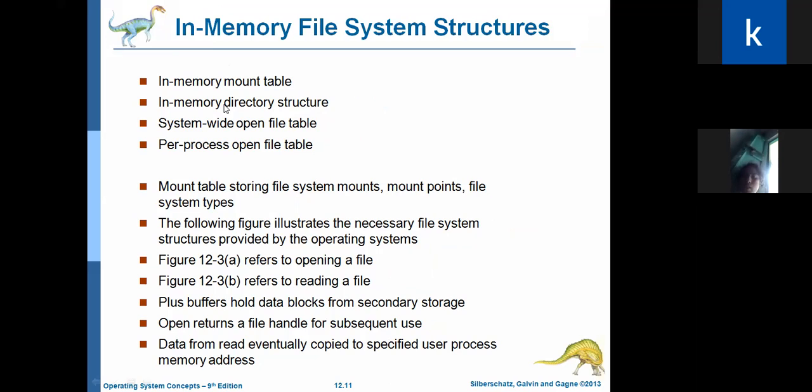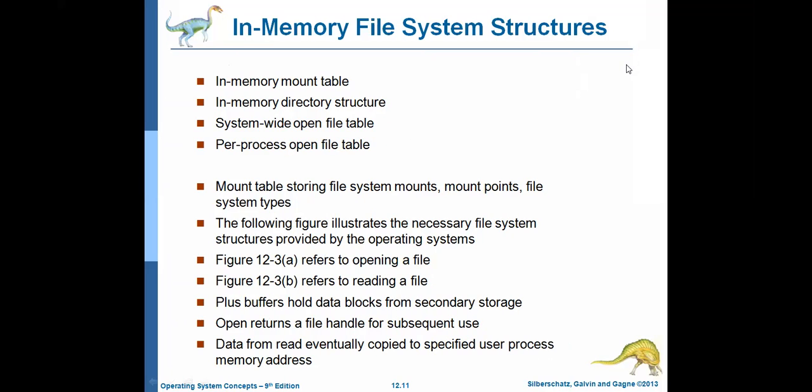And the next one is the in-memory directory structure. What is it? The in-memory directory structure holds the recently accessed directories.